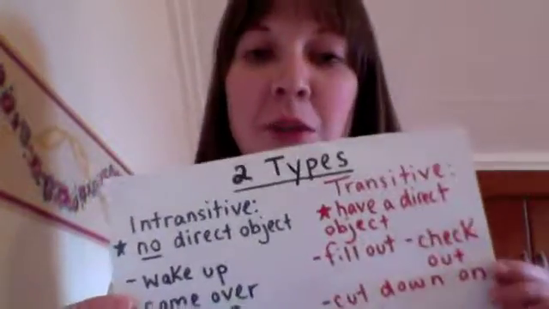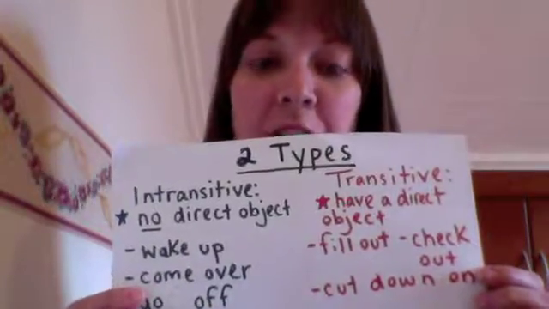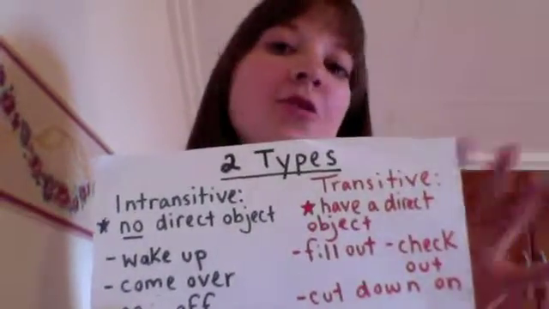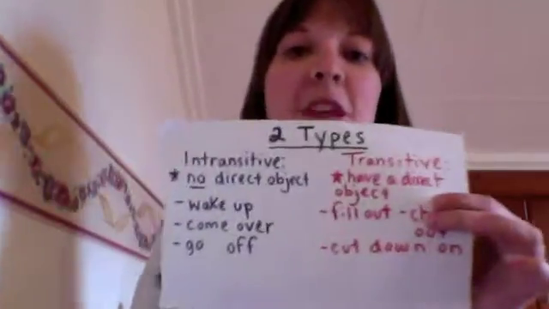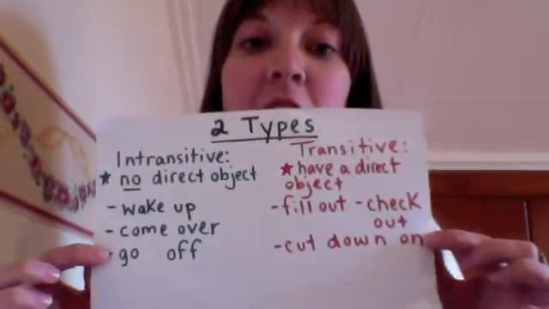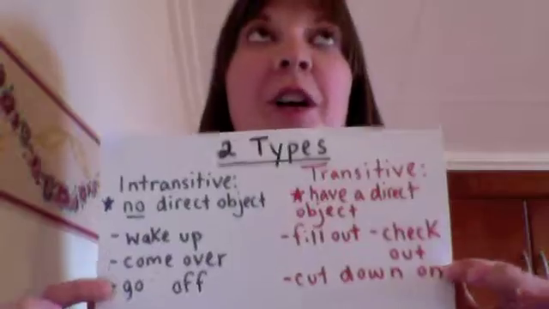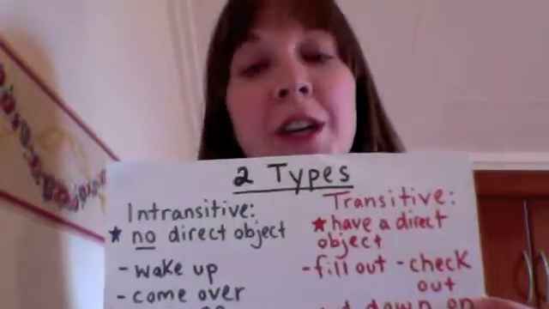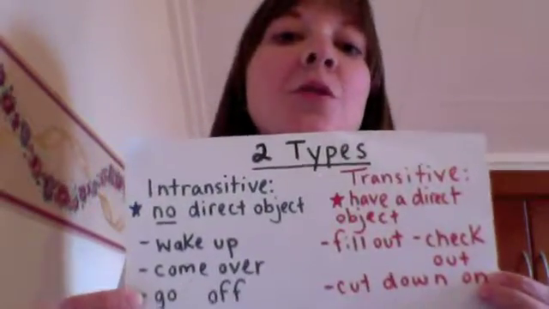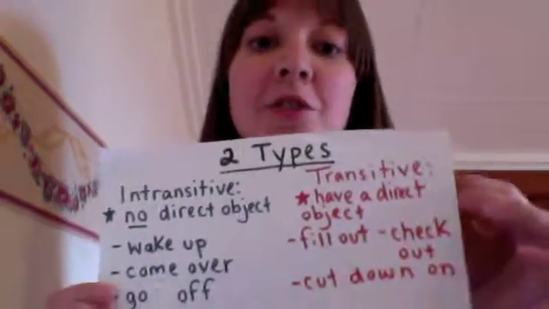Okay. Now, the thing that can be very complicated about phrasal verbs is that we have 2 types, and in one of those types we have 2 more types. So you have intransitive verbs, which means that there is no direct object, like wake up. You see no direct object after you use it, just like in this example. Okay. You can also use some like come over or go off. Right? The fireworks go off on the 4th of July. Okay. Or you can come over anytime. Right? So those do not take direct objects, meaning they are intransitive.